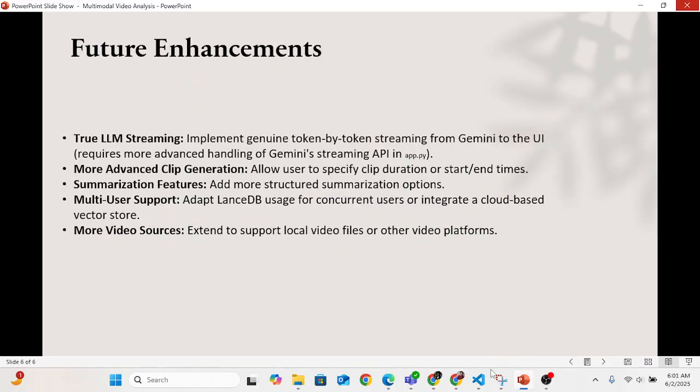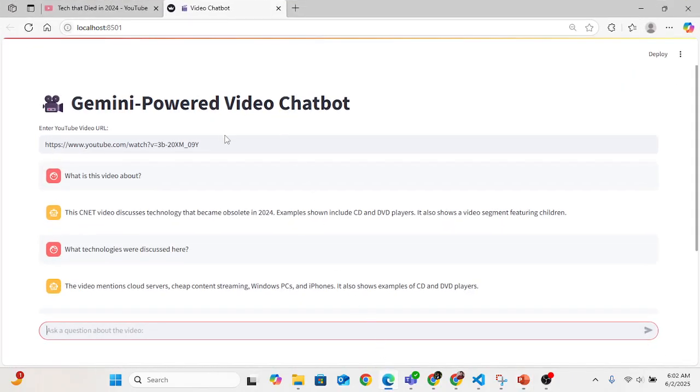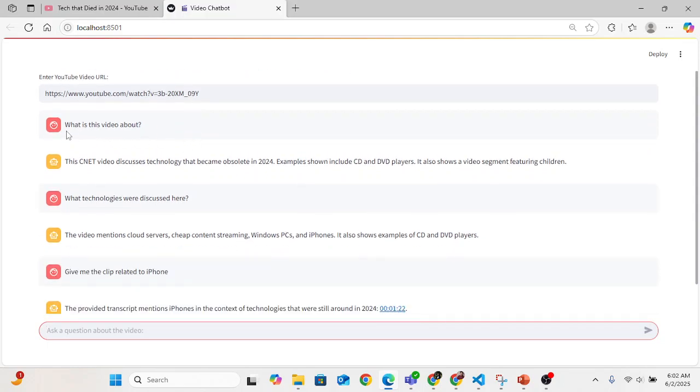So if I show you the project, here in the text bar I have to give the YouTube video link. After giving the link, I press enter and it gets processed. Then in the chat option we can chat.